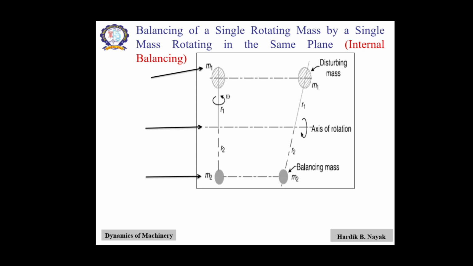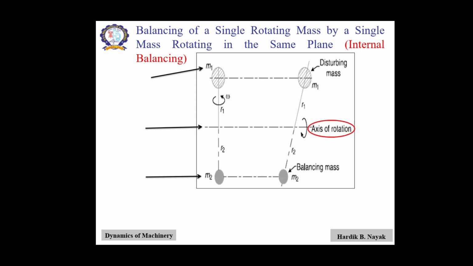Here you can also see r1. r1 is the radius of rotation of the mass, that is the distance between the axis of rotation of the shaft and the center of gravity of mass m1.